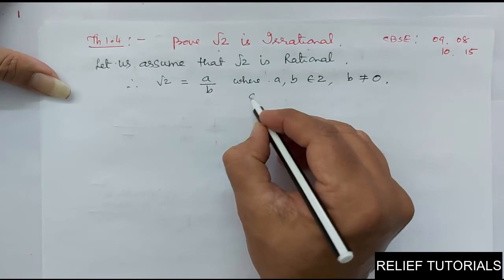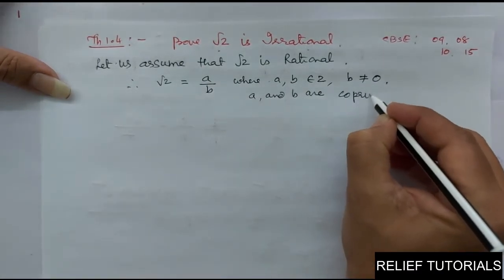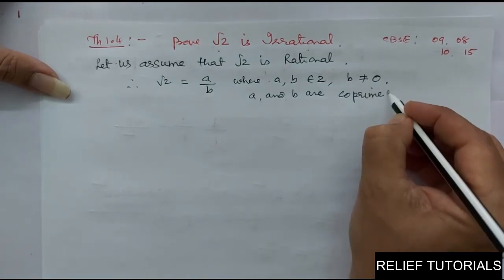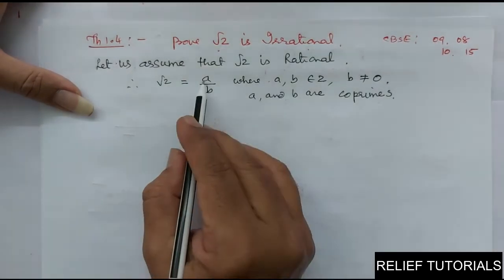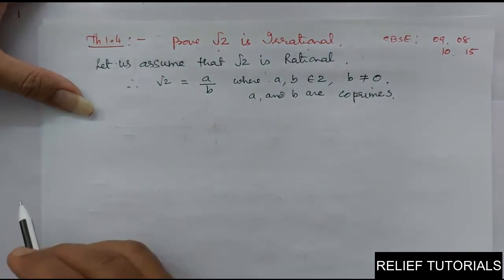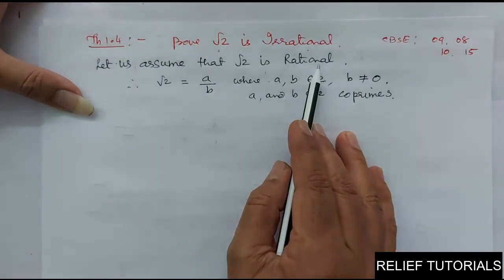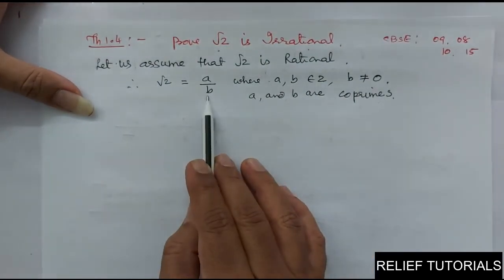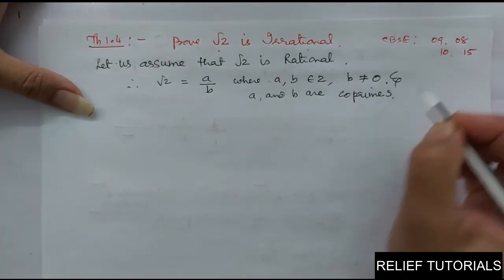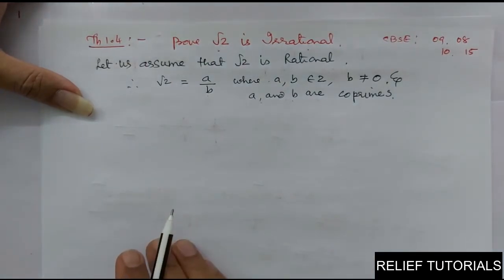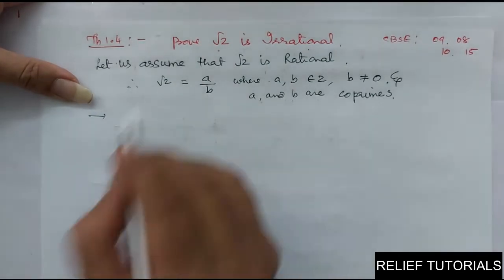And here A and B are co-primes. Do you know what we mean by co-primes? It means they don't have any factor in common. So first of all we will assume that root 2 is rational. If it is rational, it can be expressed in the form A by B, where A and B belong to Z, B is not equal to 0, and we can say A and B are co-primes. Clear? Now we will square on both the sides in order to remove the root.